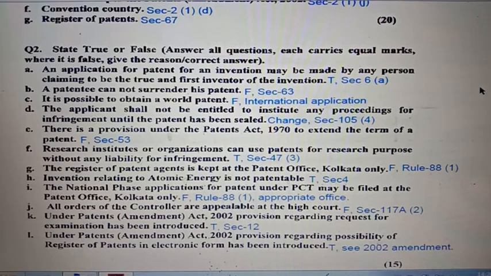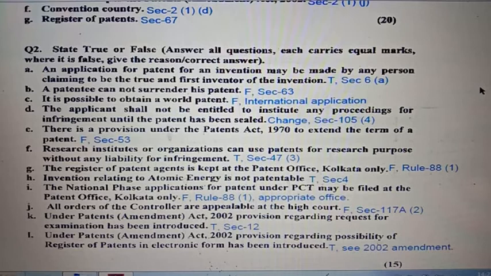Question number 2G. The register of patent agent is kept at the Patent Office, Kolkata only. Statement is false. Kindly see Rule 88, clause 1. Question number 2H. Invention relating to atomic energy is not patentable. Statement is true. Kindly see section 4. Question number 2I. The national phase application for patent under the PCT may be filed at the Patent Office, Kolkata only. Statement is false. Kindly see Rule 88, clause 1. It must be filed at the appropriate office.